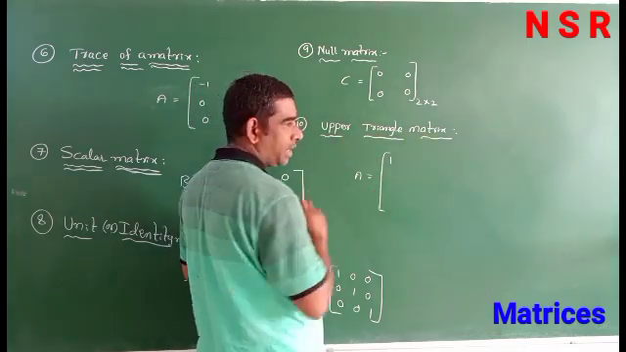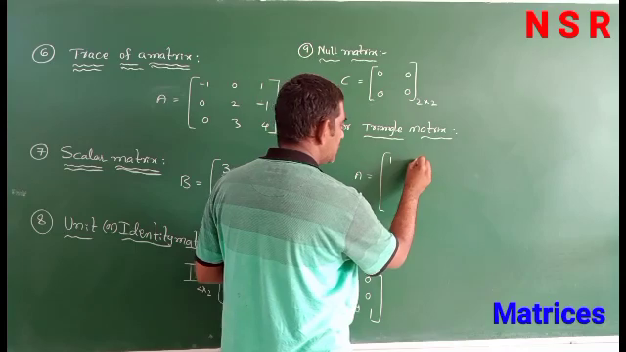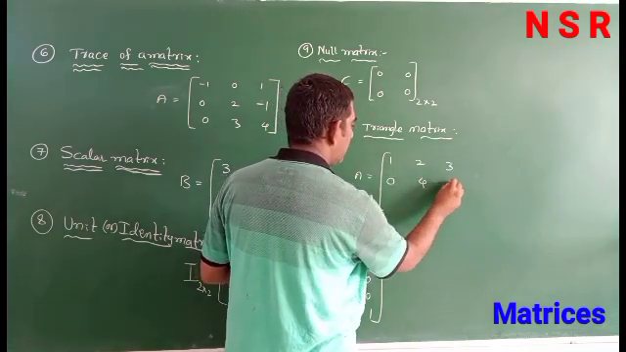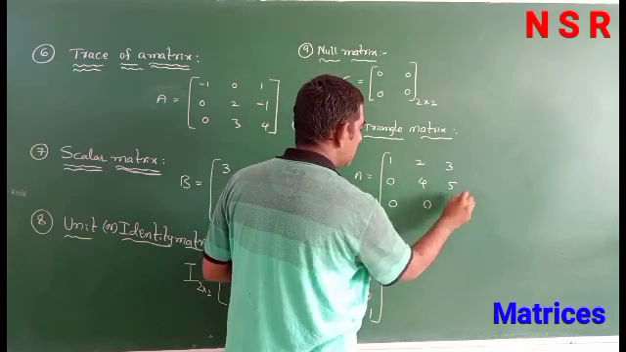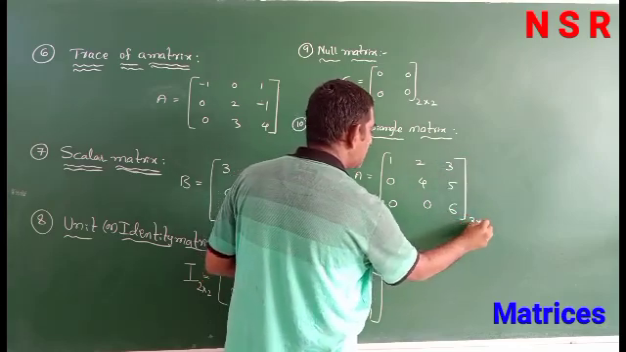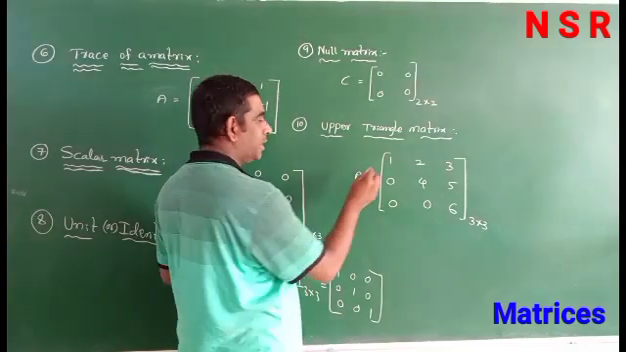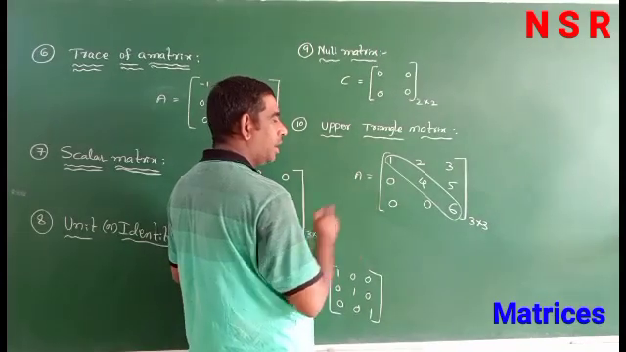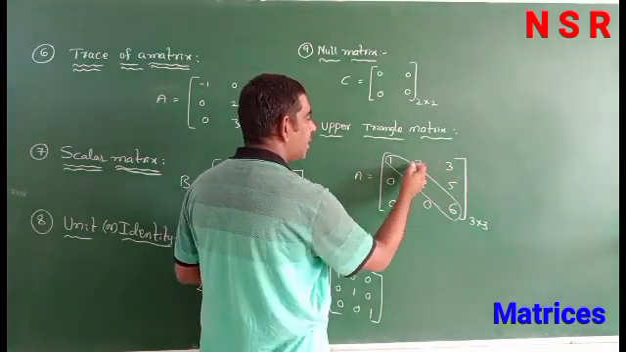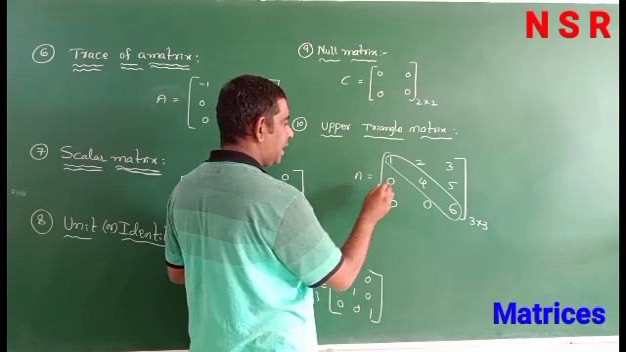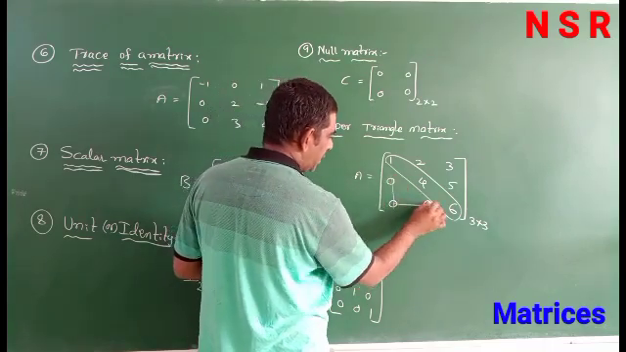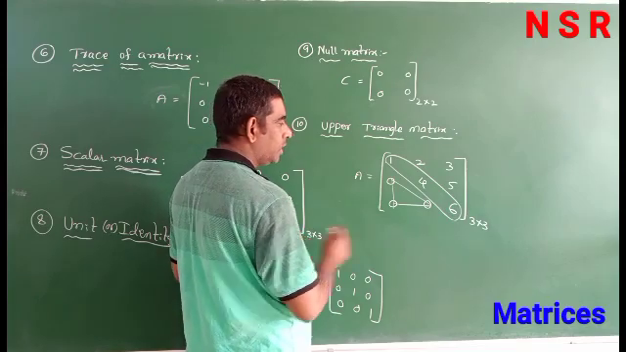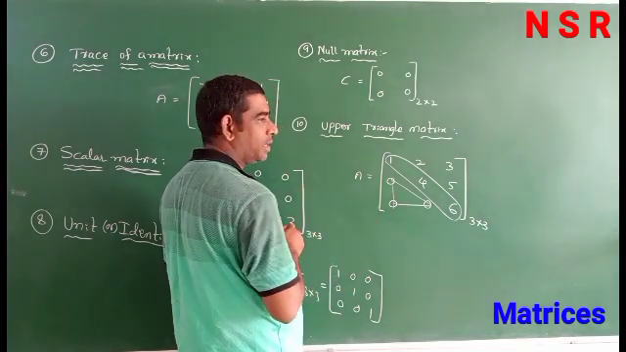Suppose this is 1 2 3, 0 4 5, 0 0 6. So, this is 3 by 3 matrix. Observe here, these are the diagonal elements. Above the diagonal elements all are present and here below the diagonal elements are equal to 0, is called upper triangular matrix.